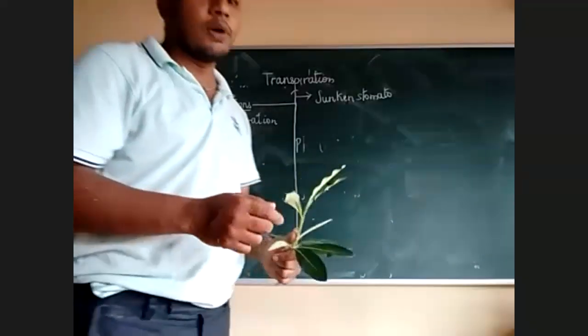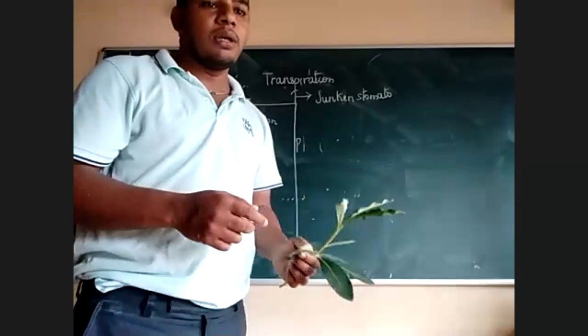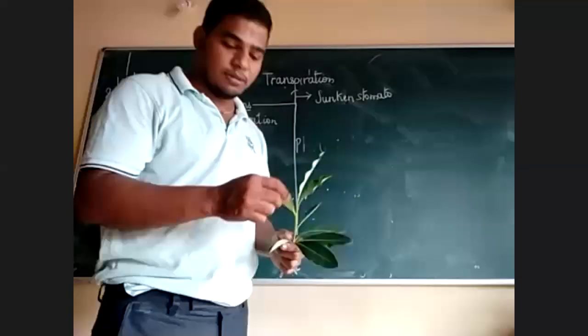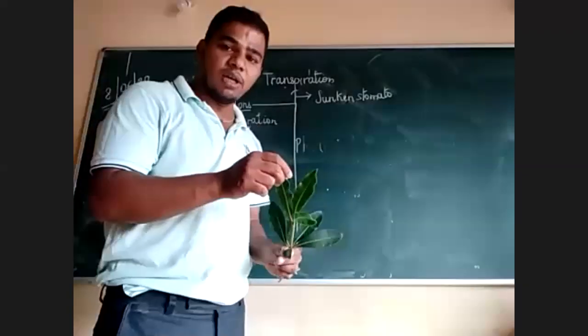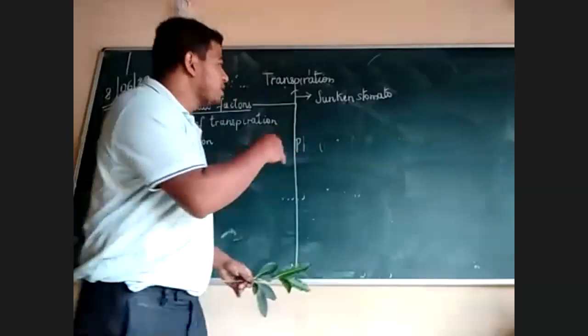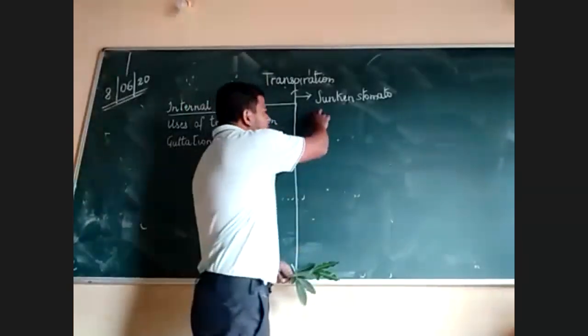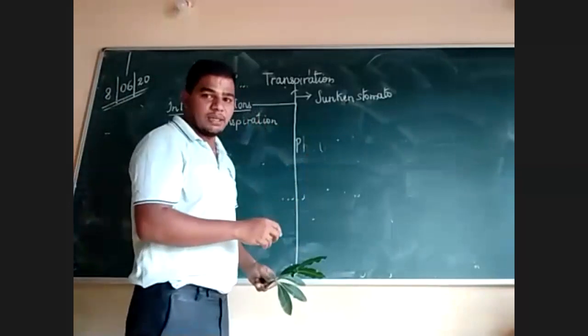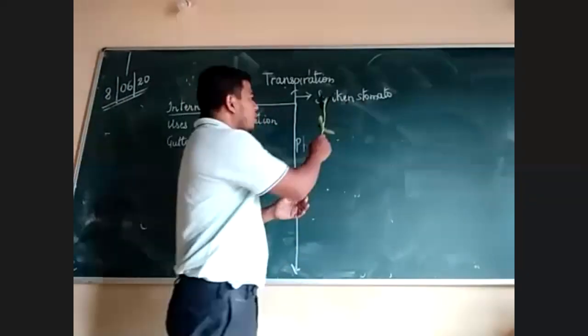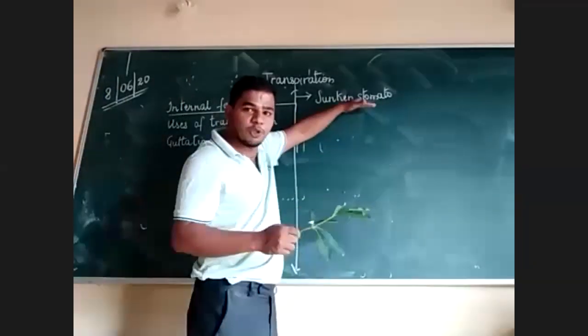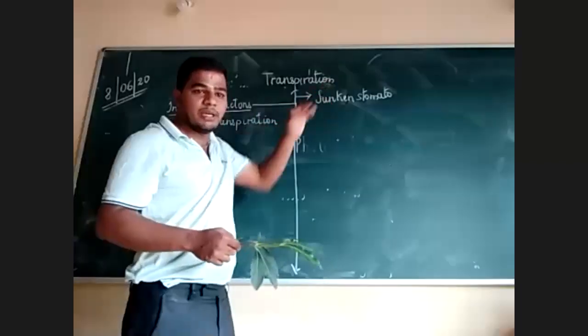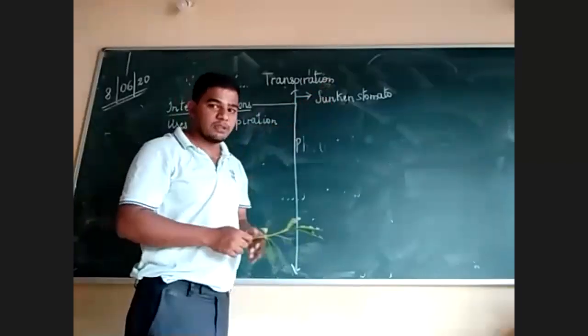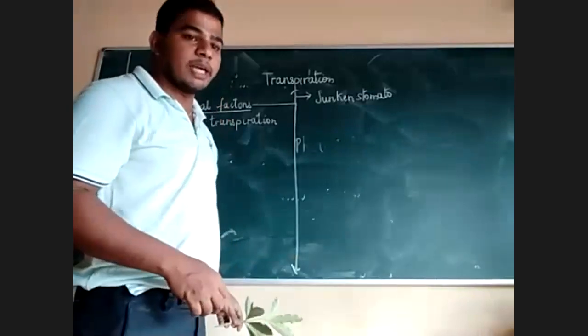Sunken stomata means the stomata tries to hide from the sunlight. Okay? The stomata may be sunken or covered by hair. There will be hair on the leaf, and the stomata will go deep inside the leaf. So it will prevent its exposure to sunlight. And when the stomata is not exposed to sunlight, there will be less transpiration. So the first one is sunken stomata.